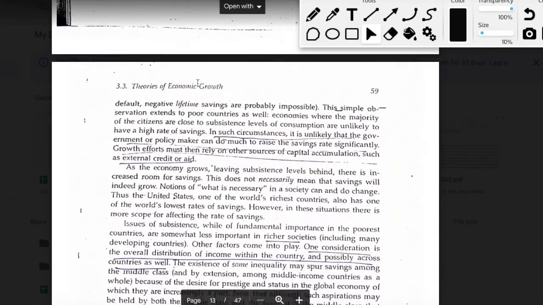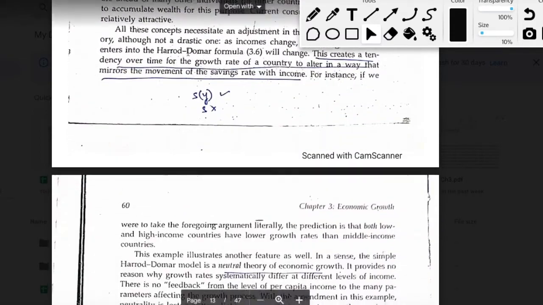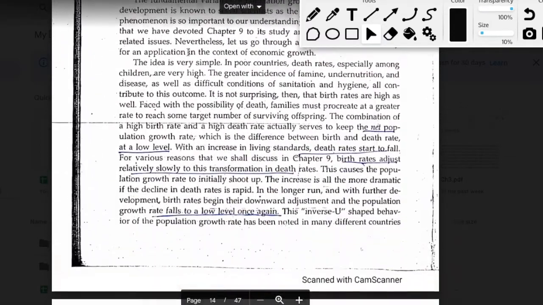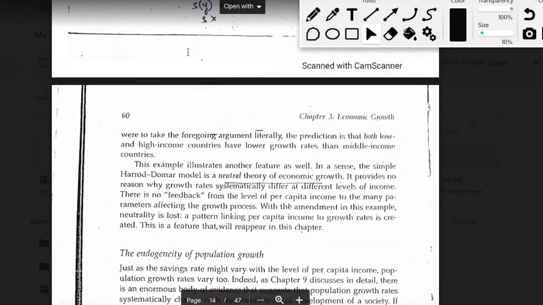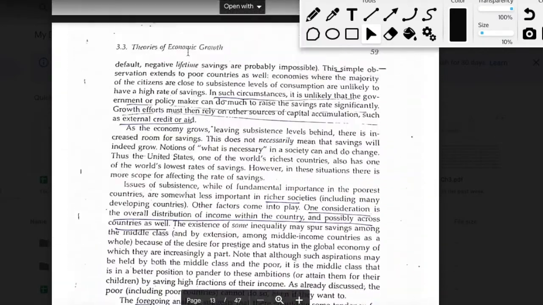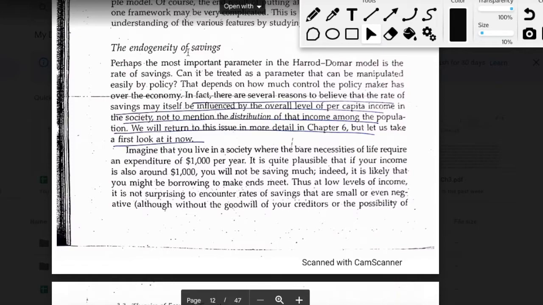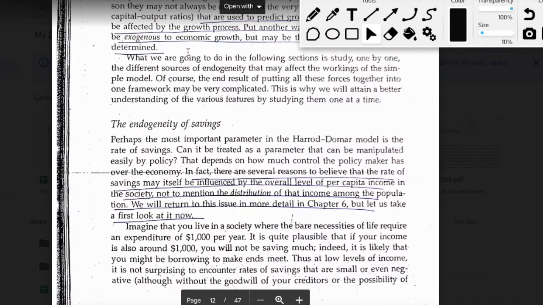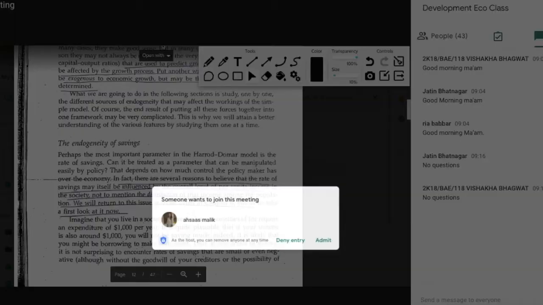Although we won't be discussing a detailed explanation of how that is endogenous, we definitely consider the capital output ratio as an endogenous variable in the model. So the first is the endogeneity of savings.